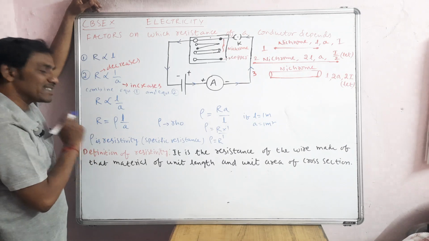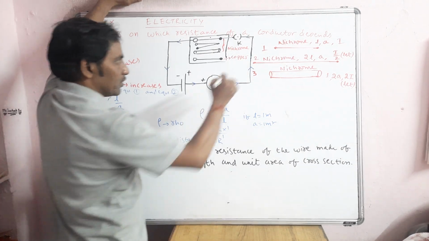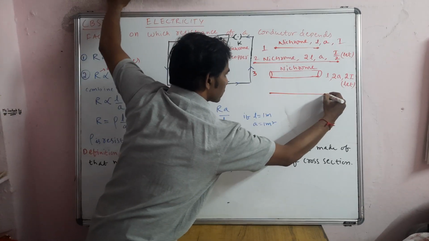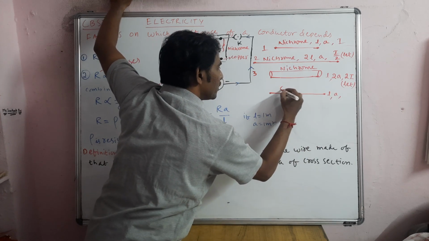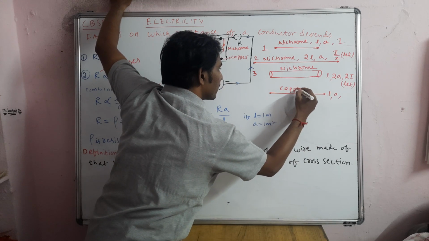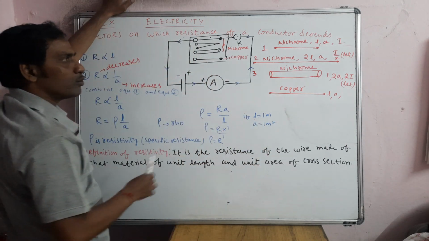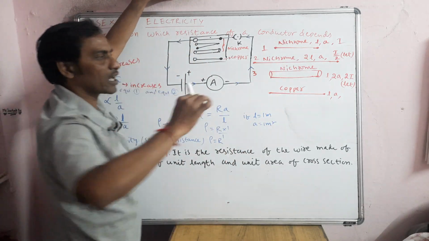Here the constant is the nature of the material. Okay, so that also I'll explain how. For example, compared to the first case, take the same length and the same area of cross section, but the material you take is copper, symbol Cu. Now nichrome will offer more resistance, so the current will be more here.